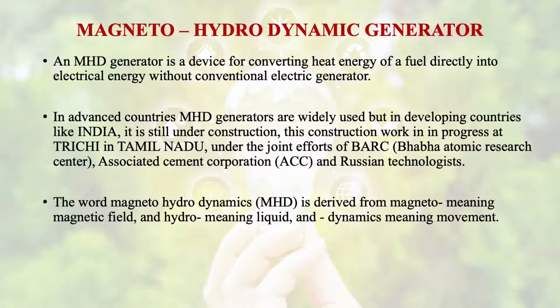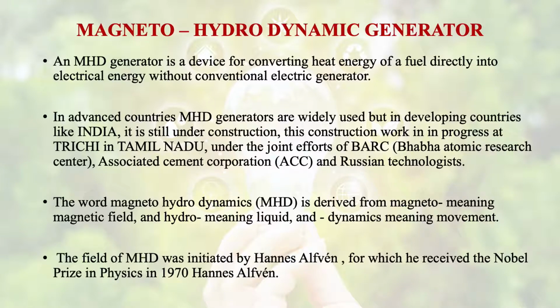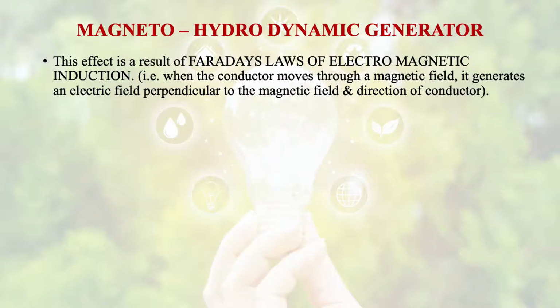The word magneto-hydrodynamics is derived from three words: magneto, hydro, and dynamics. Magneto means magnetic field, hydro means liquid, and dynamics means movement. The field of magneto-hydrodynamics was initiated by Hans Alfvén, for which he received the Nobel Prize in physics in 1970. This effect is a result of Faraday's law of electromagnetic induction.